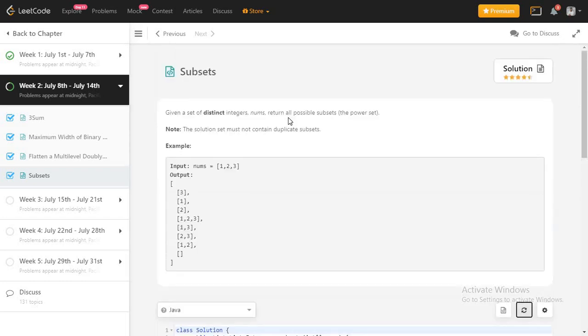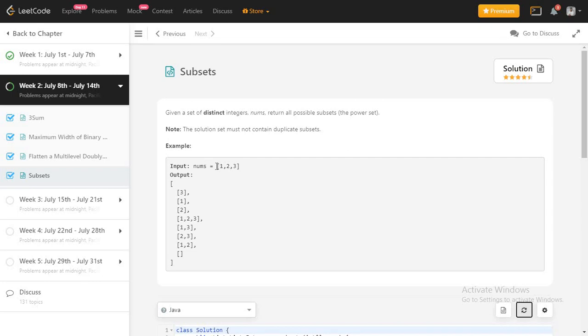Today we are going to solve the day 11 of July LeetCode problem. So today's problem is Subsets, and if you read the problem statement, it's pretty simple. You will be given one array, suppose of length 3, with the numbers 1, 2, 3, and you need to find all the possible subsets, right? And there is one constraint here that your subset should not contain any duplicate subset, right? So yeah, you need to make sure that.